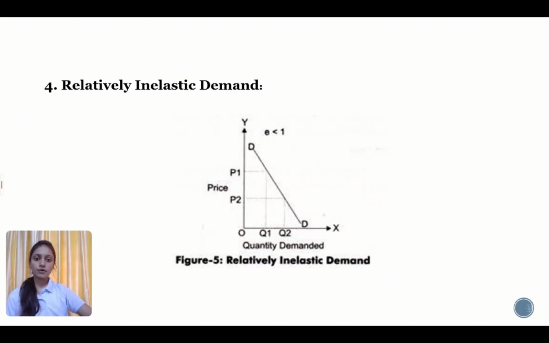The demand curve of relatively inelastic demand is rapidly sloping downward, as shown in figure 5. In this figure, OX axis represents quantity of demand and OY axis represents price. When the price changes, the quantity of demand changes only slightly. So the demand curve is steeply sloping. So elasticity of demand is less than 1. That's called relatively inelastic demand.